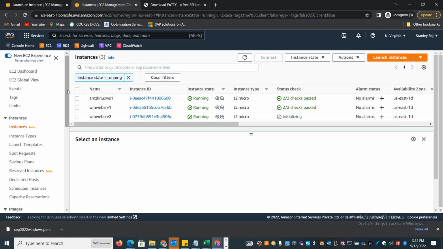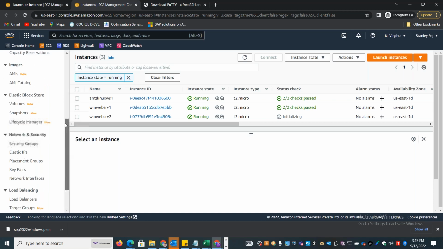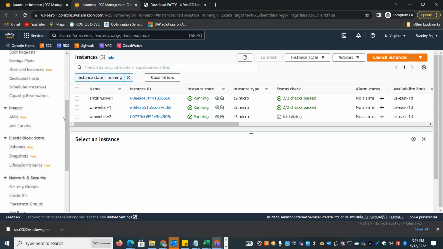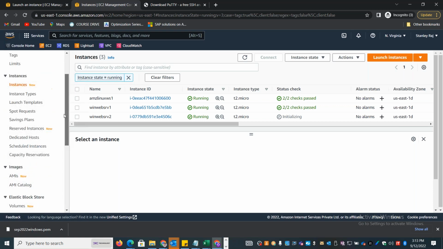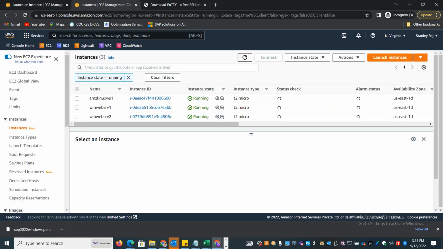If you scroll down, you can see that EC2 has a lot of other options, like auto scaling and load balancing. It also has the option to add a permanent public IP. You can also take snapshots and so on. We'll discuss this a little later today, but now the idea is to create the servers and practice it.